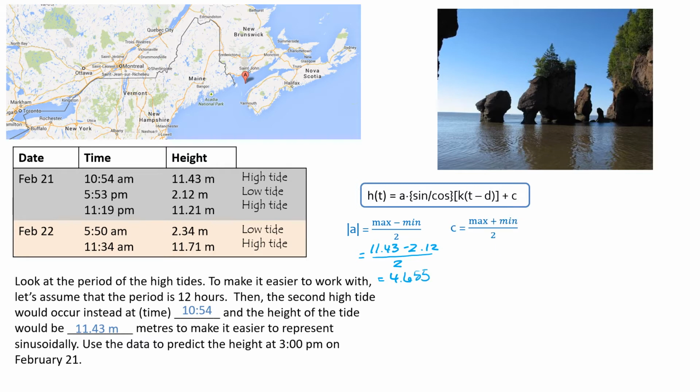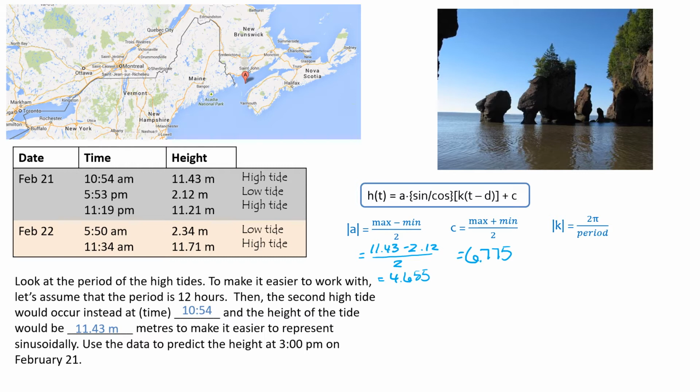Next is the C value, and the C value comes from max plus min divided by 2. So we're going to do the same thing here, except we're going to just put a plus sign in between. Max plus min divided by 2, and we'll get 6.775. K value, the formula for the K value is 2 pi divided by the period.